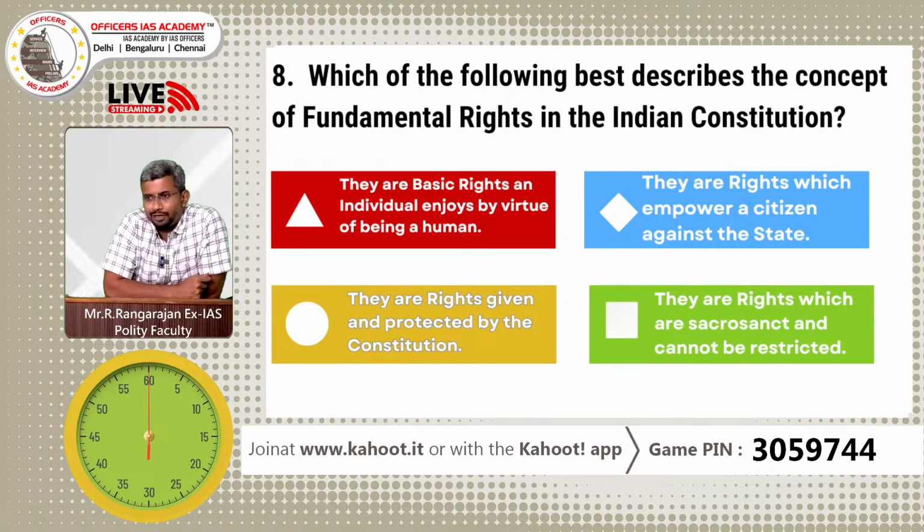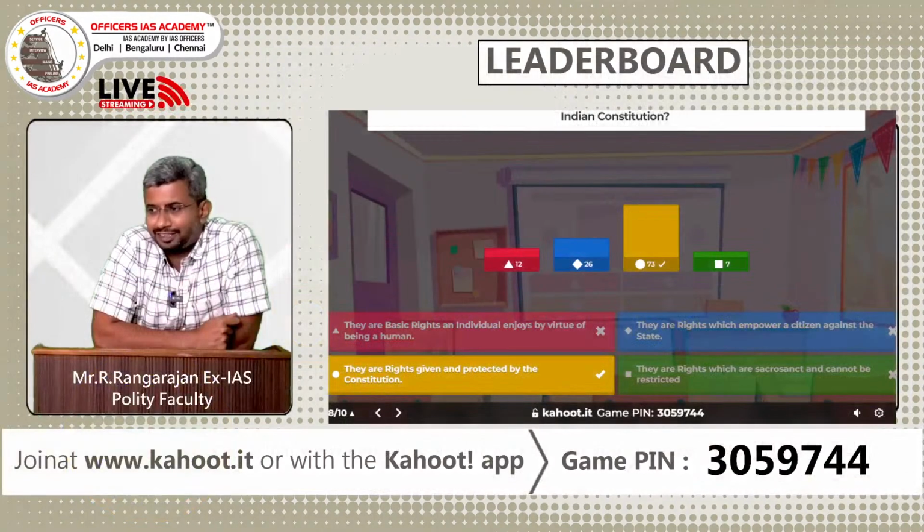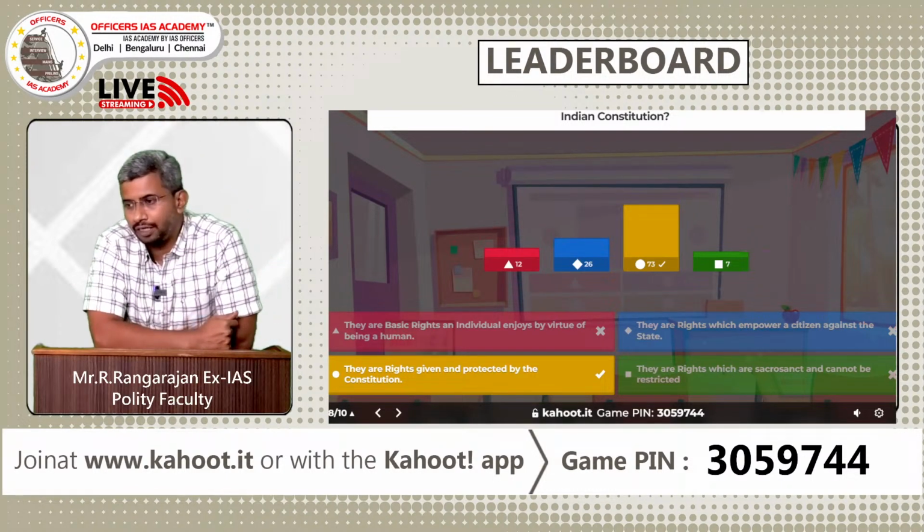Wonderful. So, I don't know how many of you have taken the test yesterday in our academy. I had asked this question in the academy test also, and we had discussed it in the test discussion yesterday. But the correct answer for this is C, or the third statement. Their rights given and protected under the Constitution.